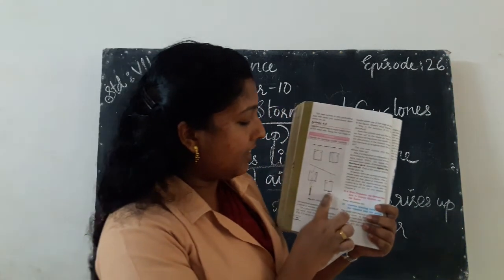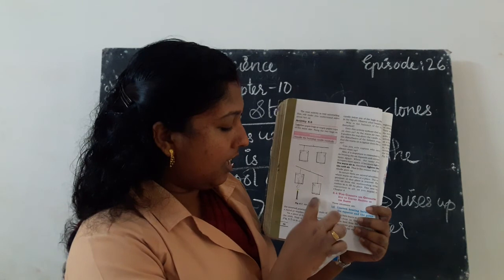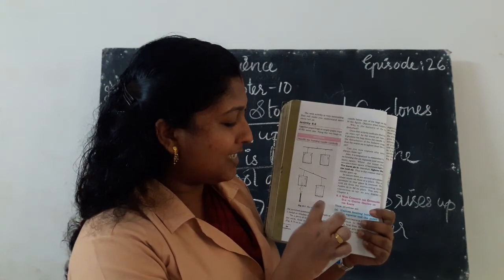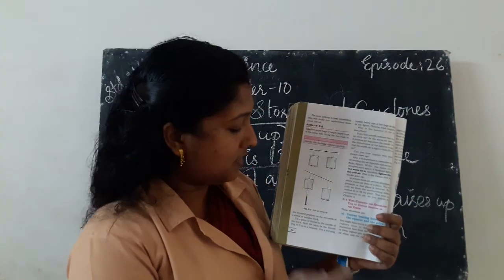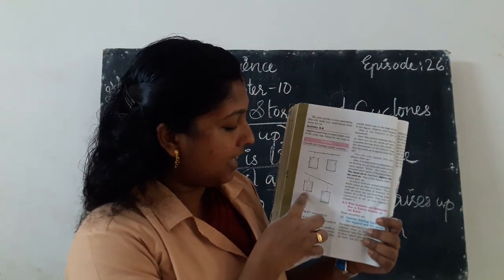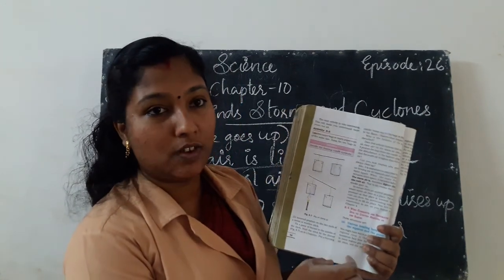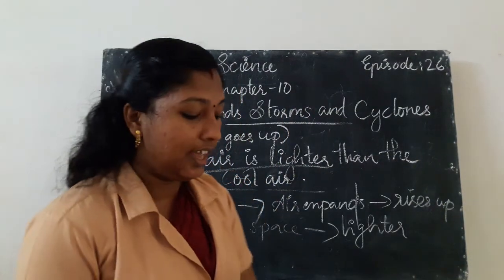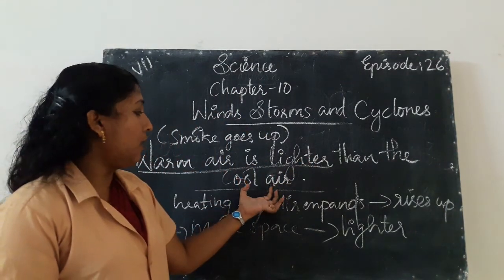Here, the air in this paper bag is cool air, so it does not expand and take more space. In the other, it is warm air, so it expands and takes more space. From this activity we can analyze that warm air is lighter than cool air.